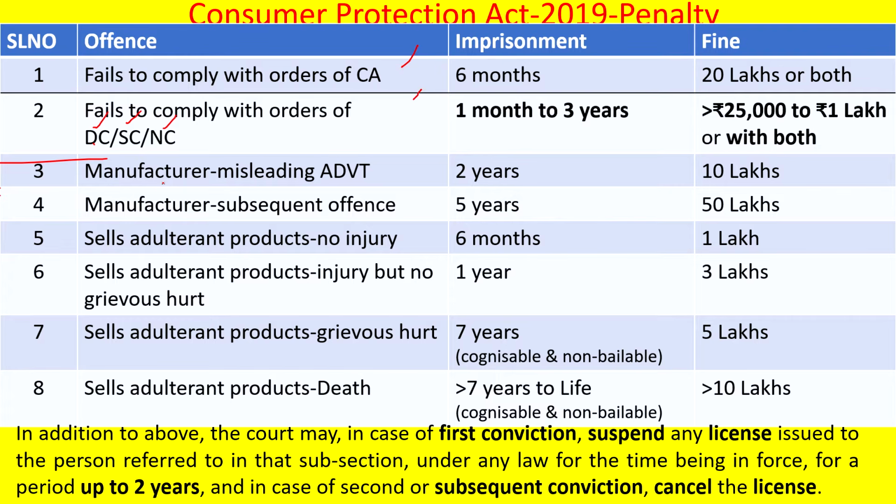In such a case, imprisonment of more than 7 years up to life can be imposed, and it is also a cognizable and non-bailable case, and a fine of more than 10 lakhs can be imposed. And in addition to all these things, the court may, in case of first conviction, suspend any license issued to the person referred to in the subsection, for a period of up to 2 years.